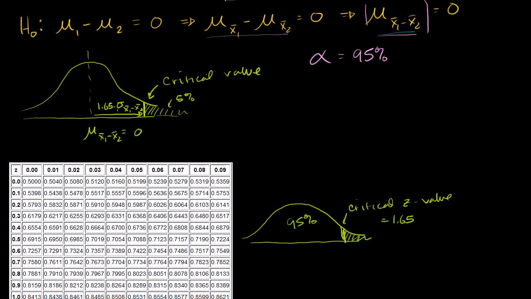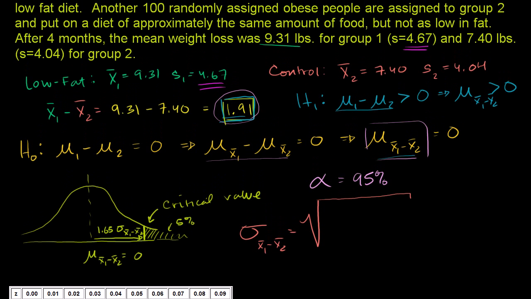I know my writing is really small. I'm just saying the standard deviation of that distribution. So what is the standard deviation of that distribution? We actually calculated it in the last video, and I'll recalculate it here. The standard deviation of the distribution of the difference of the sample means is going to be equal to the square root of the variance of our first population. We don't know it, but we can estimate it with our sample standard deviation. If you take your sample standard deviation, 4.67, and you square it, you get your sample variance.